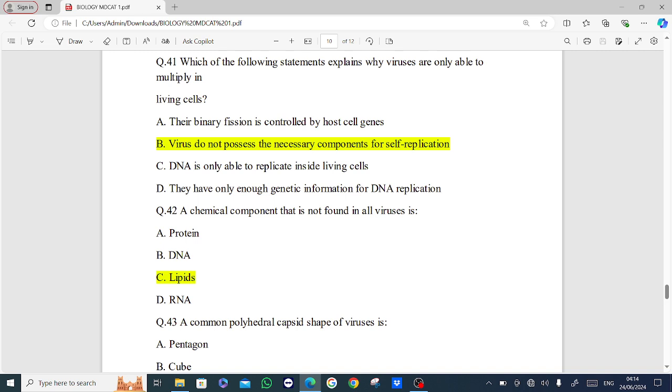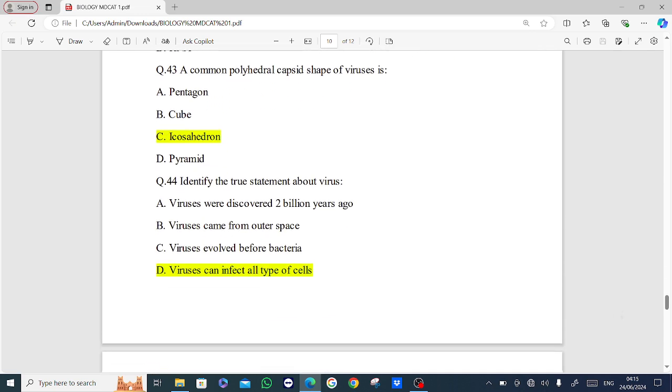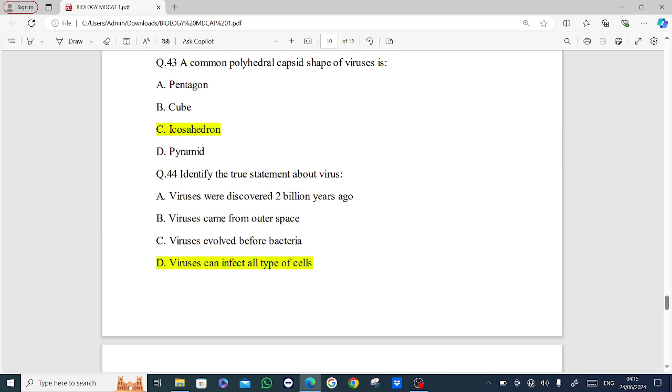Next MCQ is a chemical component that is not found in all viruses is. Options are protein, DNA, lipid, RNA. Answer is option C, lipids. Next MCQ is a common polyhedral capsid shape of viruses is. Options are pentagon, cube, icosahedron, pyramid. Answer is option C, icosahedron.